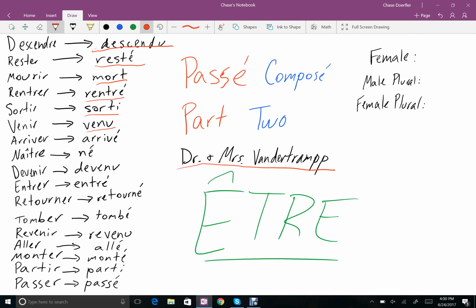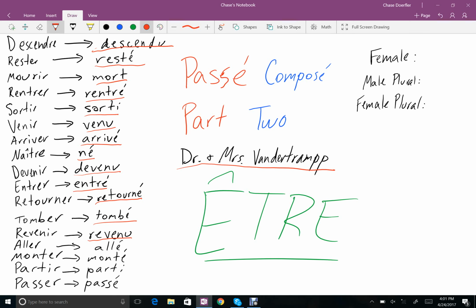Arriver, which means to arrive, will be arrivé. Naître, which means to be born, will be né. Devenir, which means to become, will be devenu. Entrer, which means to enter, will be entré. Retourner, which means to return, will be retourné. Tomber, which means to fall, will be tombé. Revenir, which means to come back, will be revenu.